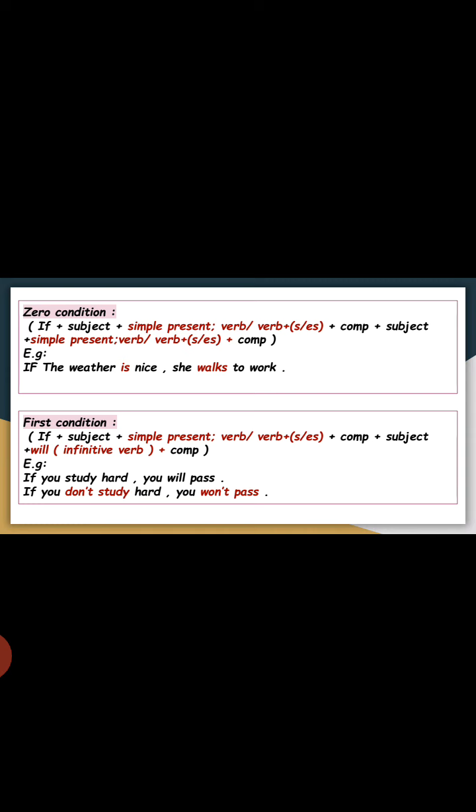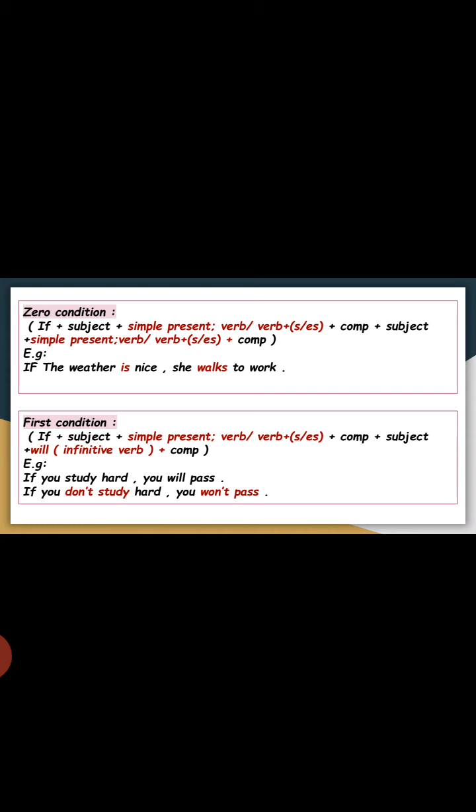Go to the first condition, please. The rule of the first condition: the if clause part is if plus subject plus simple present, which is verb or verb plus s, plus complement. The main clause part is subject plus will plus verb infinitive plus complement. We use the first condition in real advice. Now, go to the example, please.